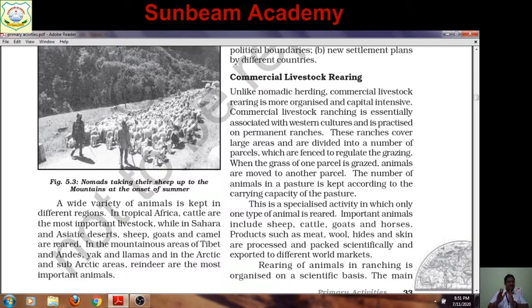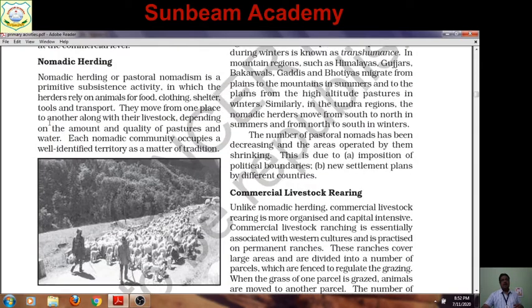Llamas resemble deer as well as some mixture of giraffe. You can see llamas. In Arctic and subarctic areas, people rear reindeer, which are the most important. Reindeer. You might have seen in many pictures that sledges are there, dogs are carrying these sledges, and reindeer are herded by these people living inside this cold area, and they are surviving in the condition.